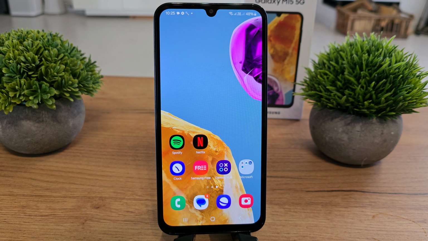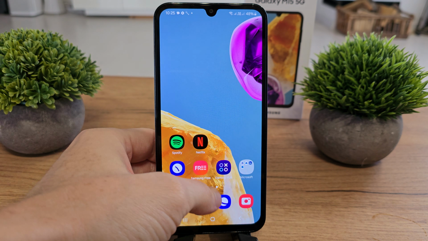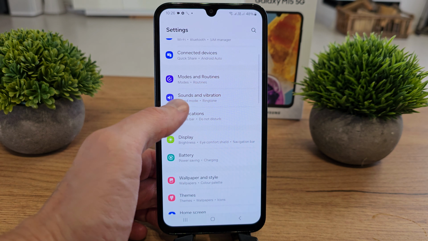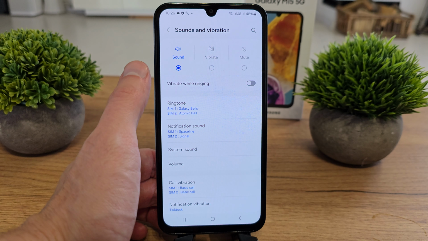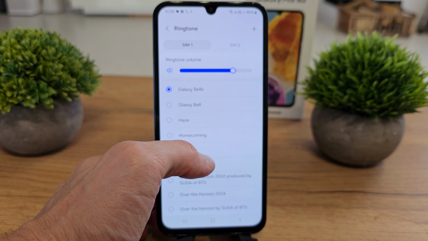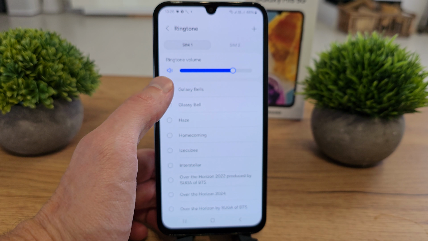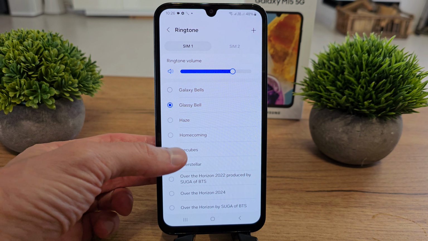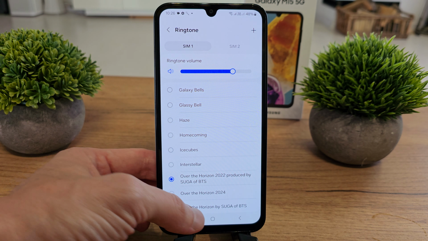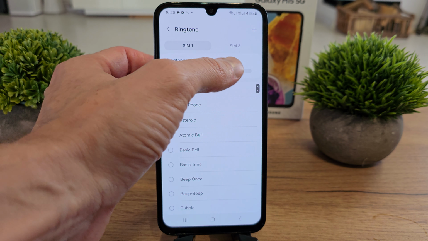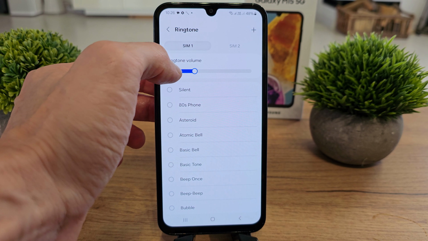Today I'm going to show you how to set up the ringtone in your Samsung Galaxy M15. To do this operation, slide up, go to settings here, and there is the option sound and vibration. So click on it and there is a ringtone. Click on it and there are a few ringtones which you can choose. That's it. You can set up the volume of your ringtone.